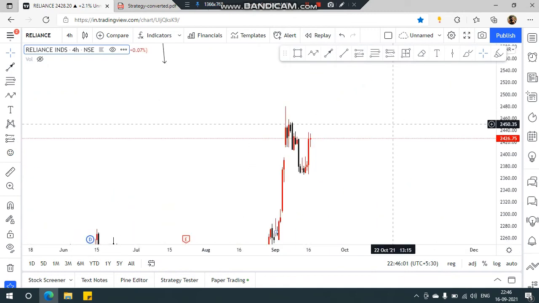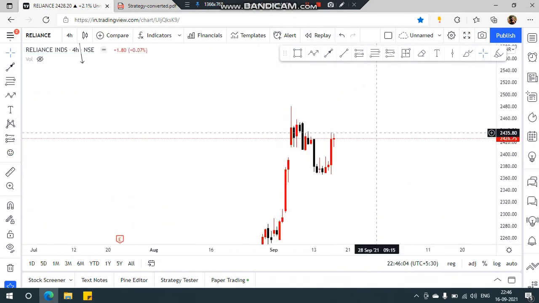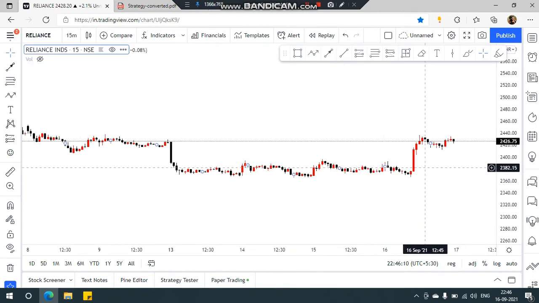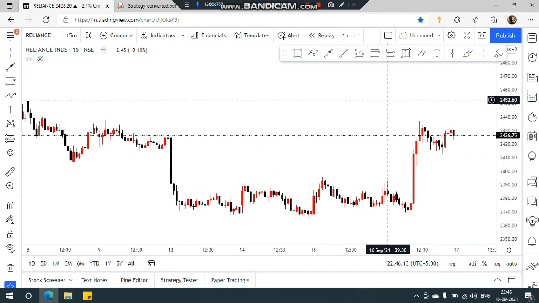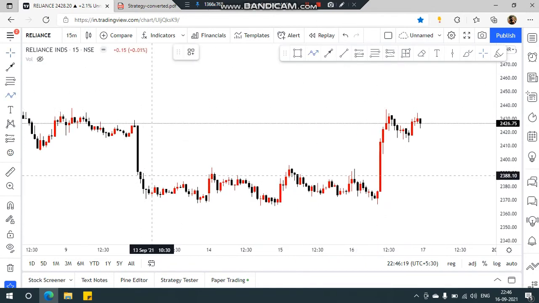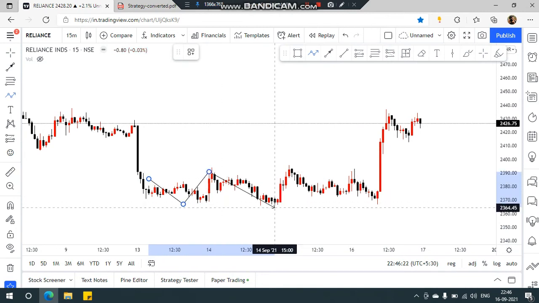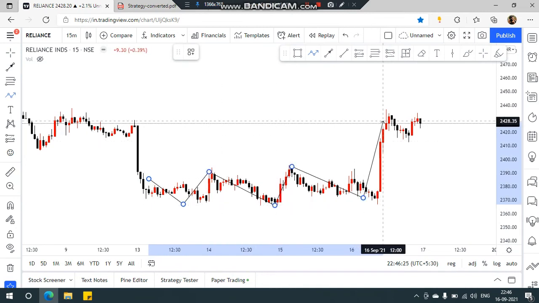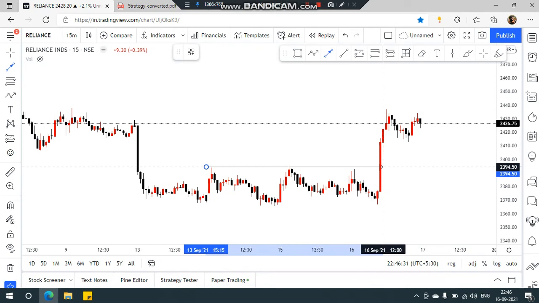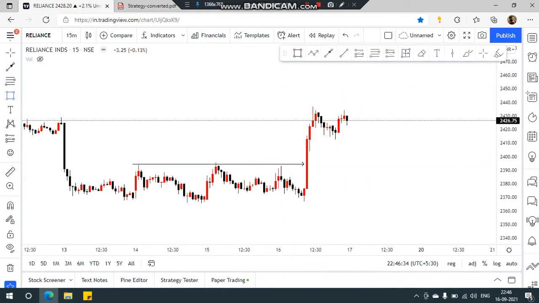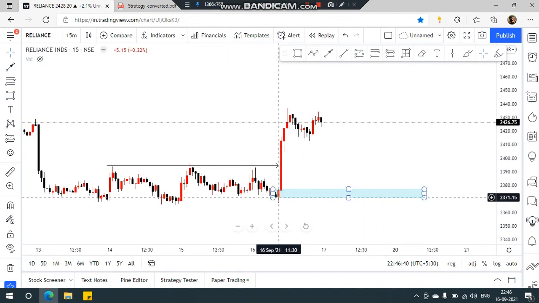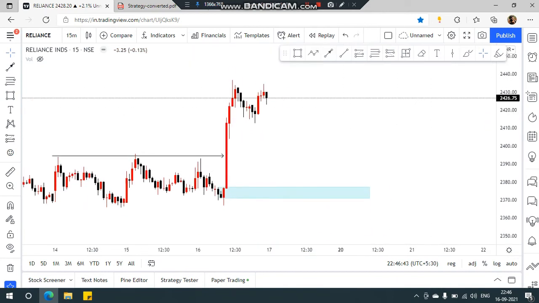Now maybe another analysis. Let's go to 15 minute, 5 minute, anything. Here you can see that a structure broke. Price was consolidating, making equal highs, equal lows, and then suddenly it broke structure. So you can mark this breakout structure, and our order block will be on the previous candle. You don't need to refine it a lot, but still a good area would be really nice.